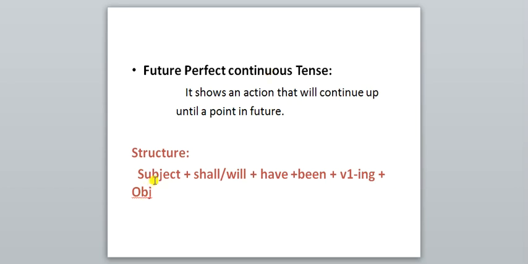Okay, so subject plus shall/will plus have plus been plus V1 plus ing plus object means I shall have been reading a book. Okay, I shall have been practicing, means the action of practice will continue, वो चलती रहेगी. Okay, and we will see the examples.